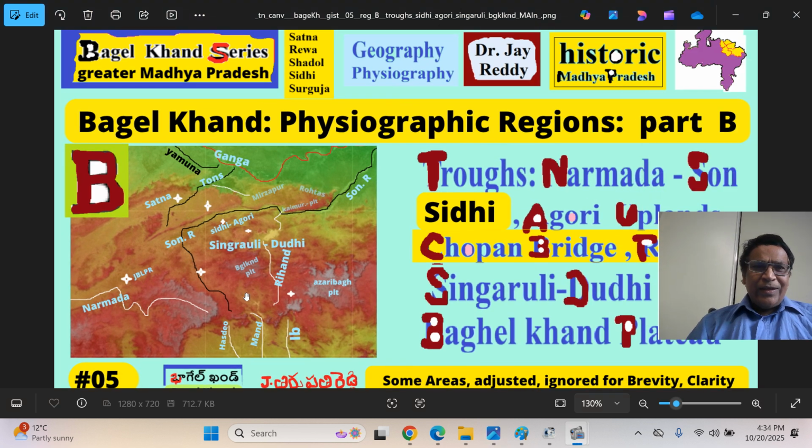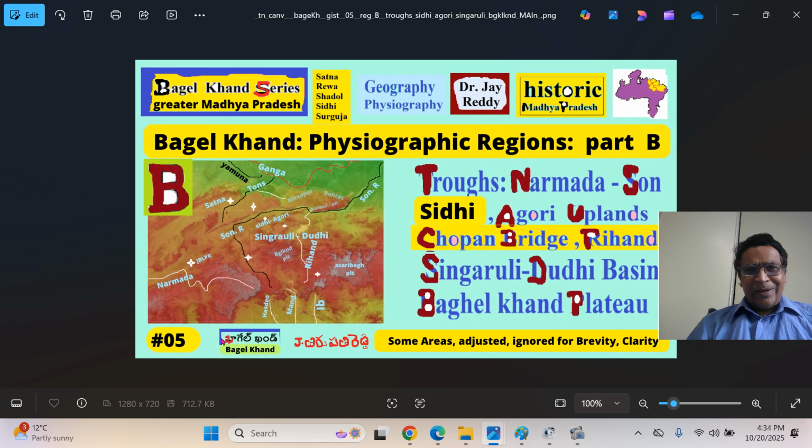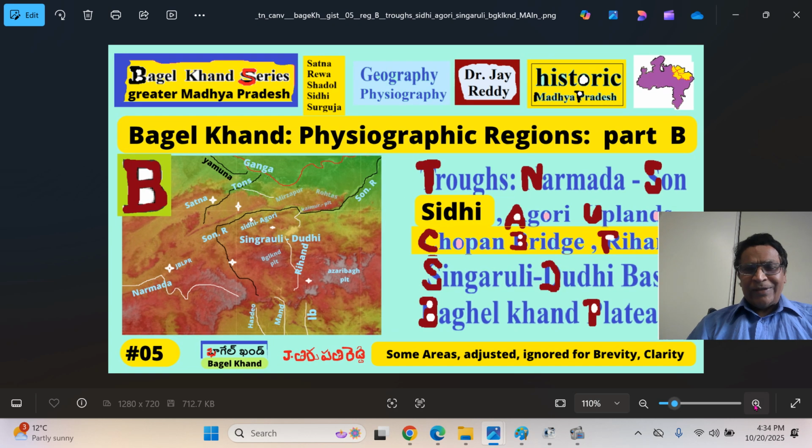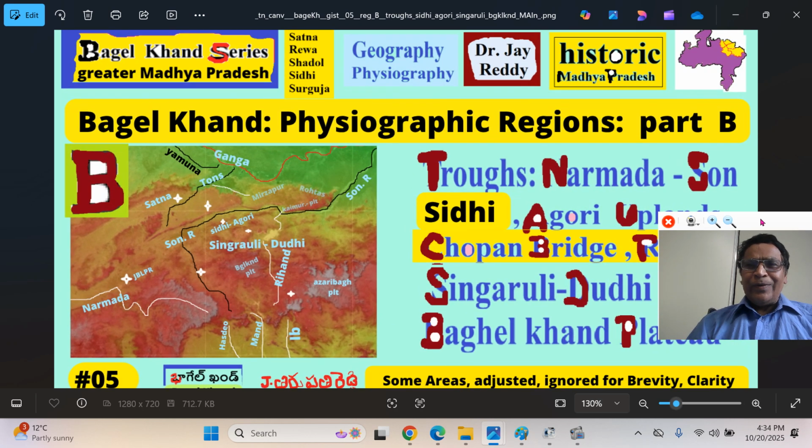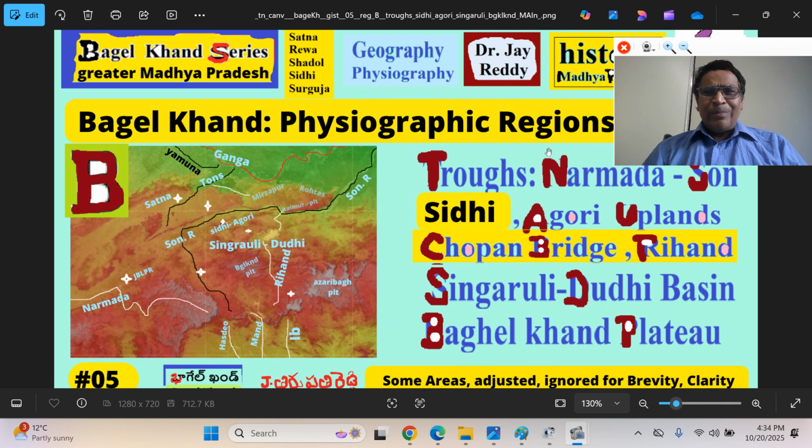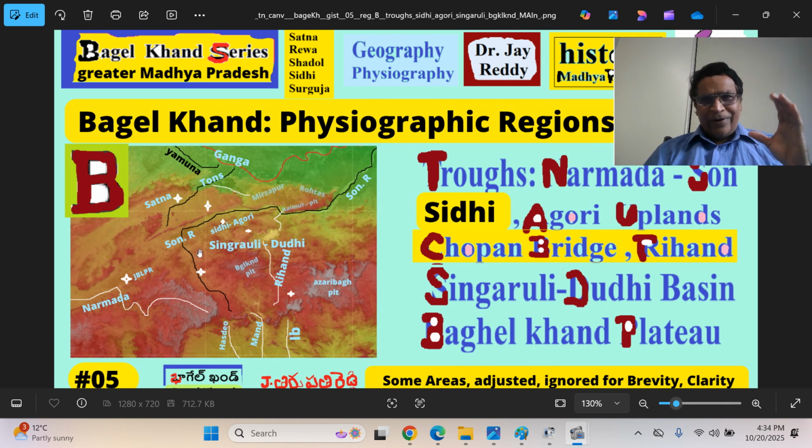South of Jabalpur, the river Narmada forms a very big trough. On the northern edge, it is edged by the Vindhyachal mountains. In the southern part, edged by the Satpuranchal mountains. So that we'll cover elsewhere. The eastern part is the narrow trough. Trough is between the two elevated regions, a sort of bigger gorge. It's not a plains or maidan, it's a trough. Son trough is much smaller.